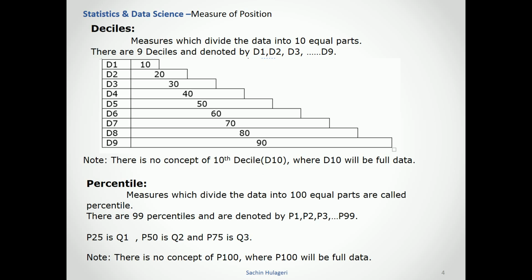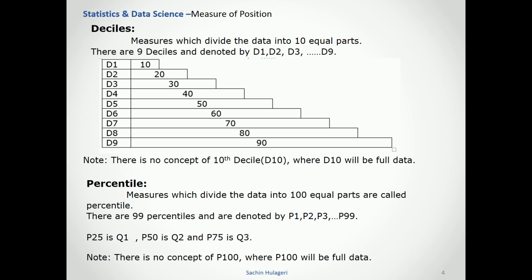And a percentile, as the name suggests, percentage or percentile. The percentile is a measure which divides the data into 100 equal parts. There are 99 percentiles, denoted by P1 to P99.